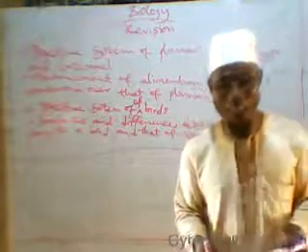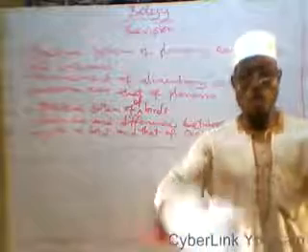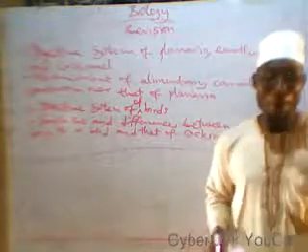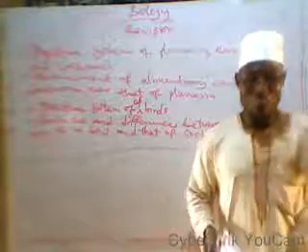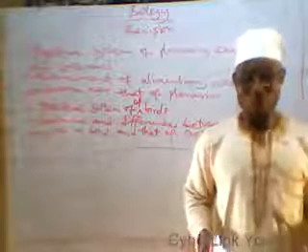Then we talk about the circulatory system of vertebrates: the single circulation and double circulation. Then we are asked to differentiate between single circulation and double circulation. How would you do it? Single circulation is one complete circulation of blood around the body.